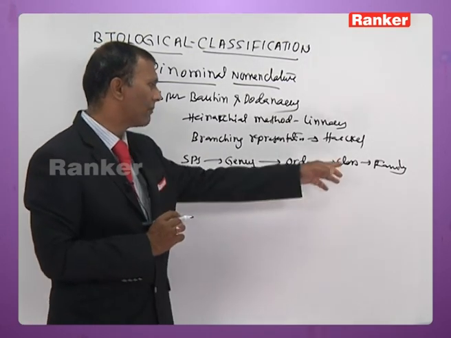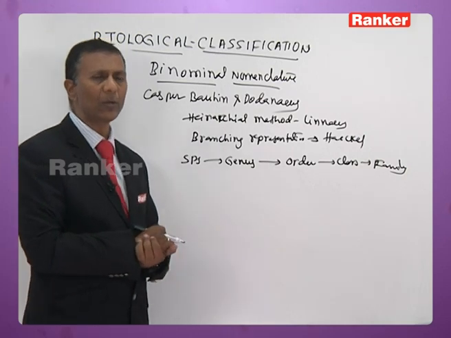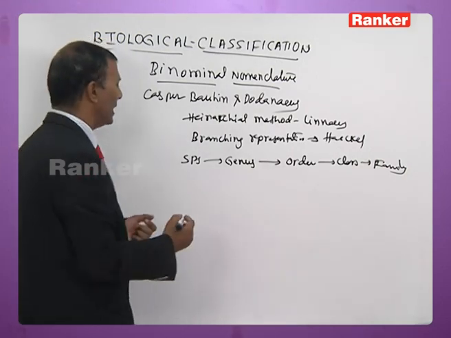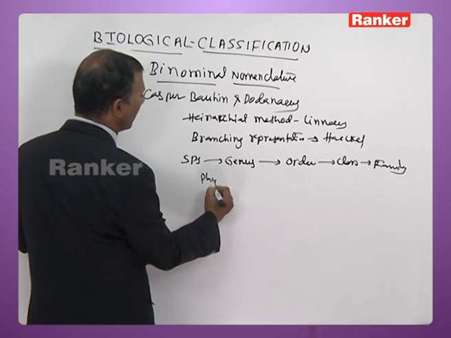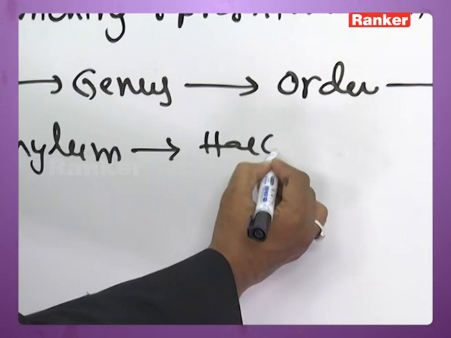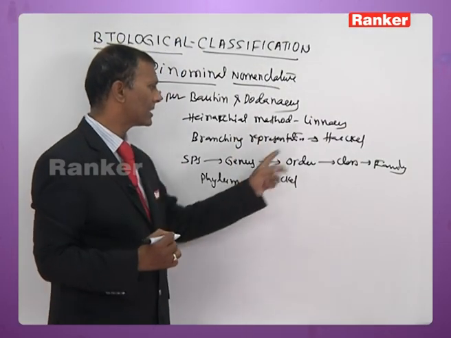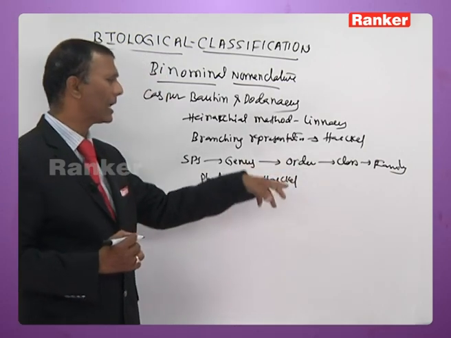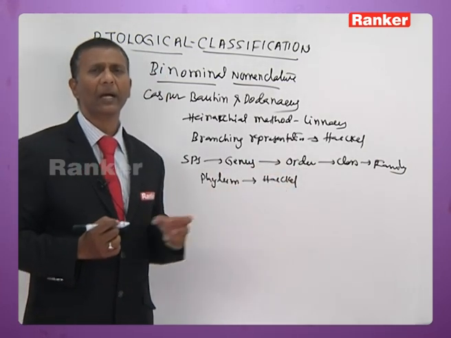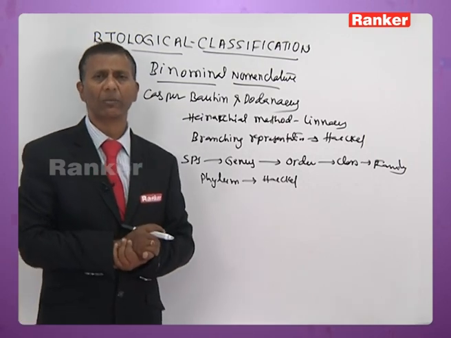Species, genus, family, order, and class. These taxons were introduced by Linnaeus. The taxon phylum was introduced by Haeckel. Okay. So species, genus, family, order, and class were introduced by Linnaeus. Now the term phylum was introduced by Haeckel.